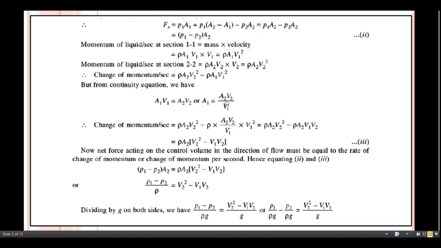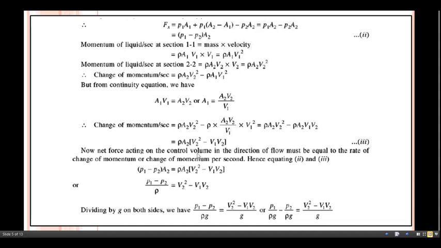A1 should be replaced by A2 V2 divided by V1. This term is written as it is. So this V1 and V1 get cancelled here. And see the remaining part written here: rho A2 V2 square, this term written as it is. So one V1 gets cancelled, and we can write this in this way: rho A2 V1 into V2. Now rho A2 you have to take as common, and the remaining terms you write inside the bracket: V2 square minus V1 into V2.